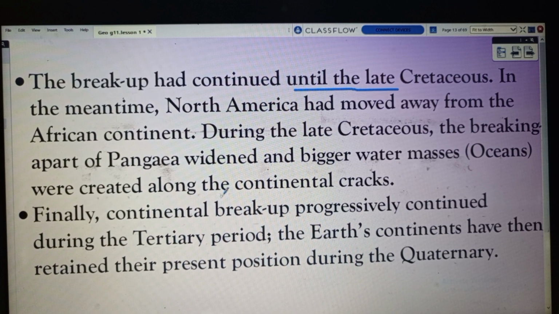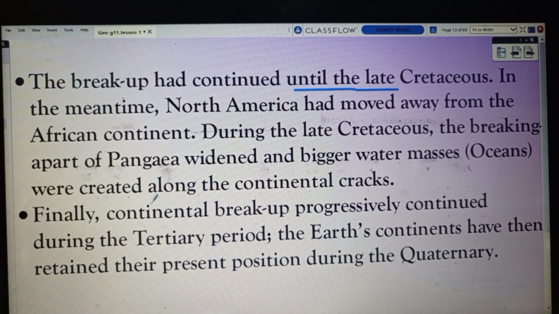The breaking apart of Pangea widened, and bigger water masses, or oceans, were created along the continental cracks.